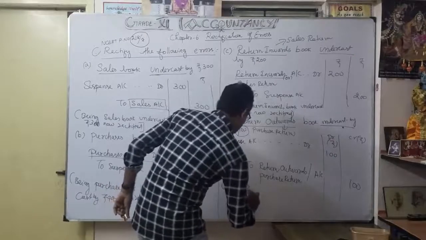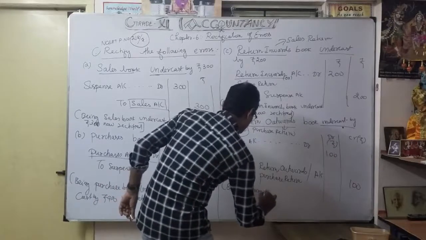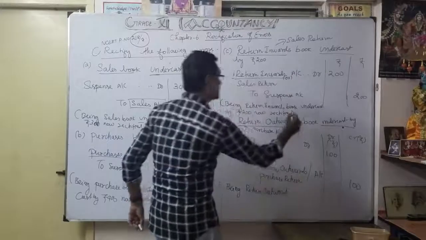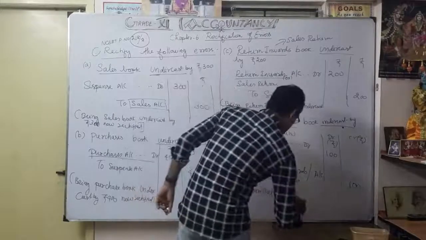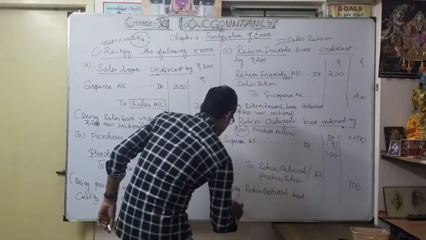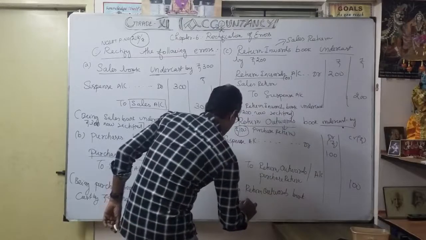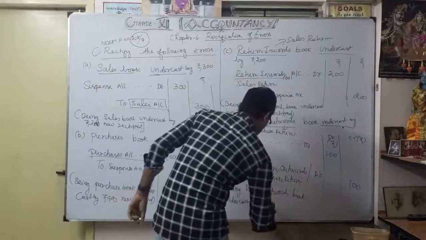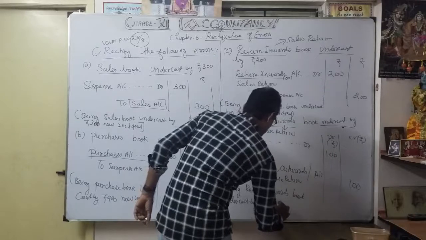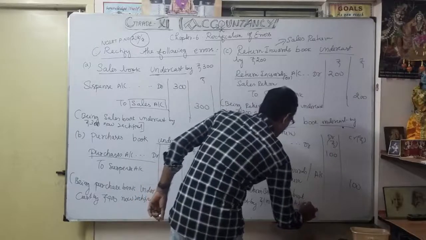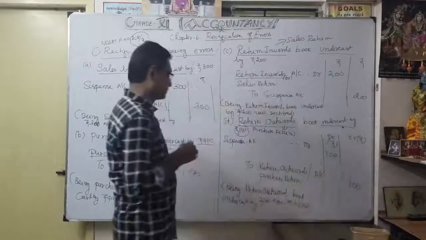Return outwards book under cost by 100. Now rectify. Okay, now understood about this.